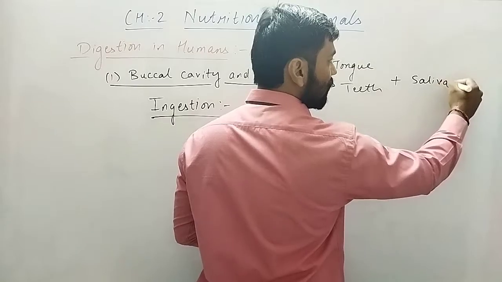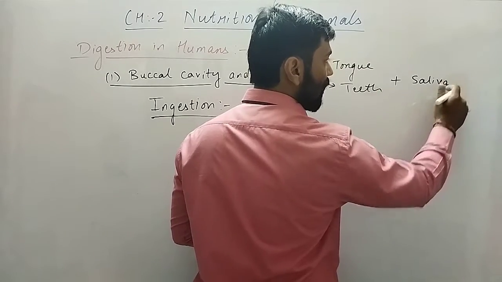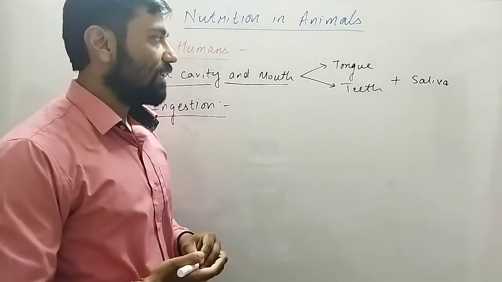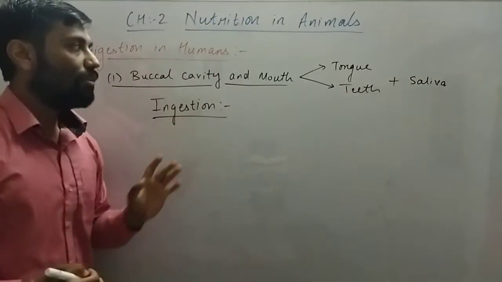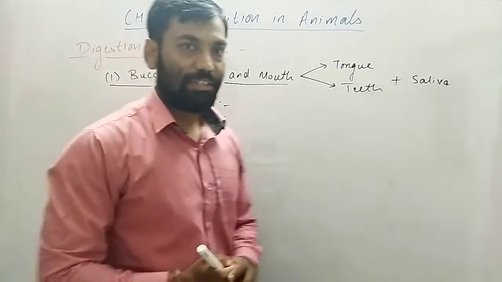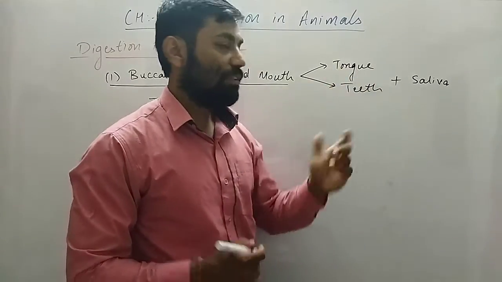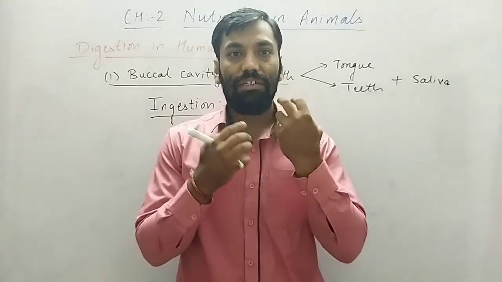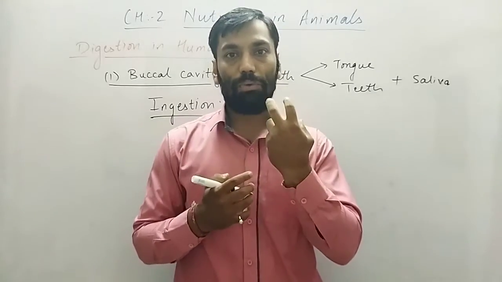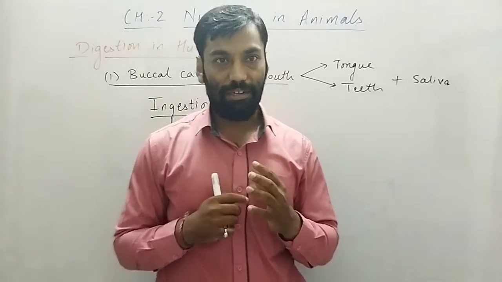Saliva is secreted along with that. So these are all included in the buccal cavity or mouth, right? We know about the tongue. What does the tongue do? It keeps moving the food within the mouth and helps in swallowing, right?